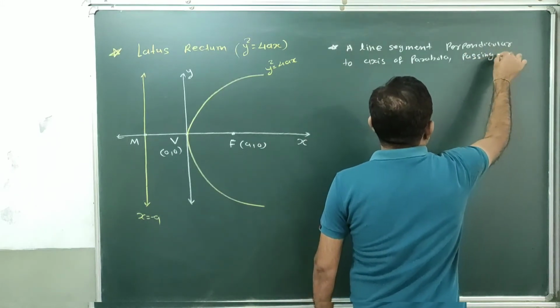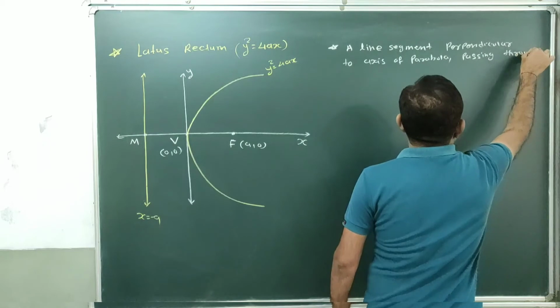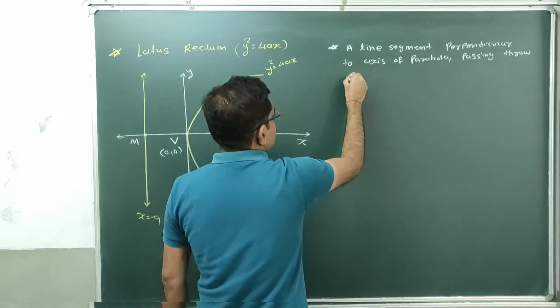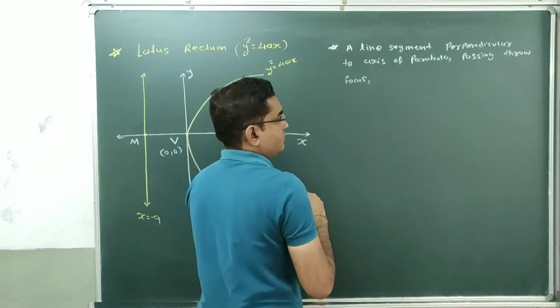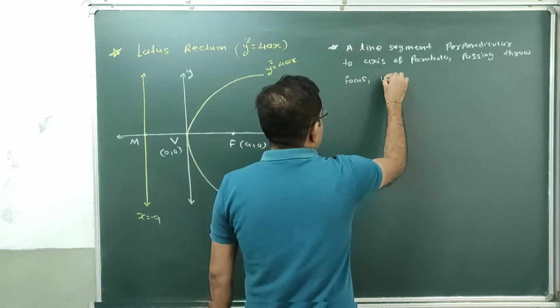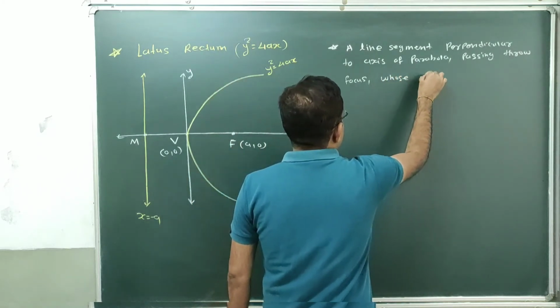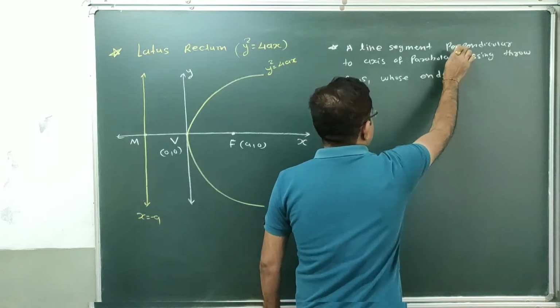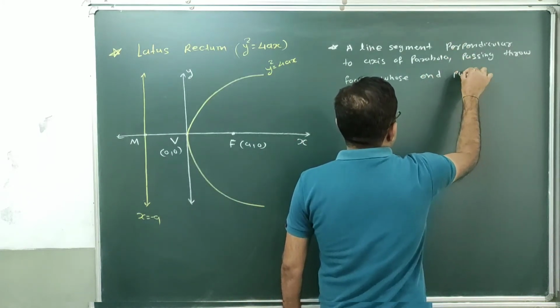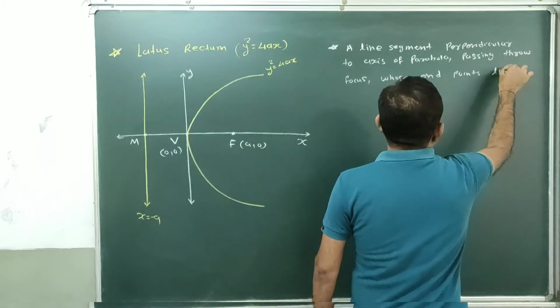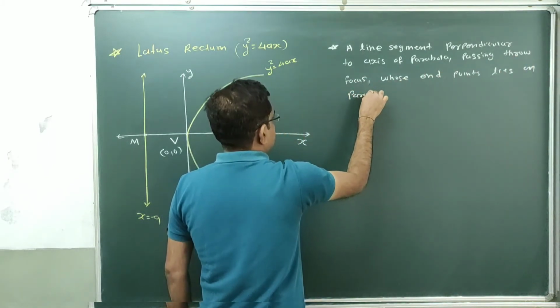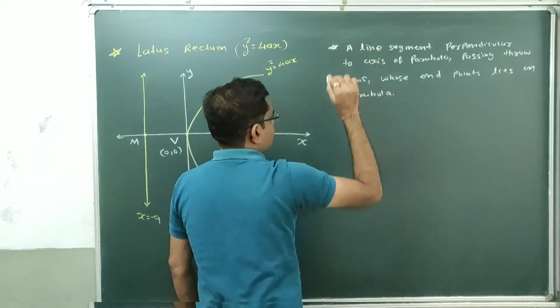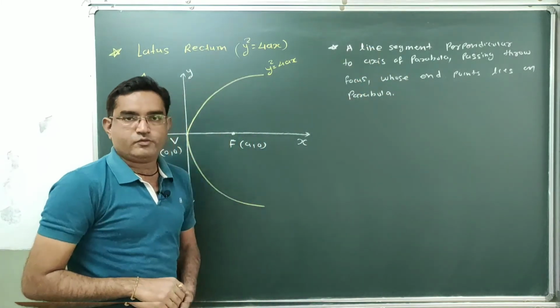Now the second condition, passing through the focus of the parabola. And the third condition, whose endpoints lie on the parabola, is known as the latus rectum of the parabola.